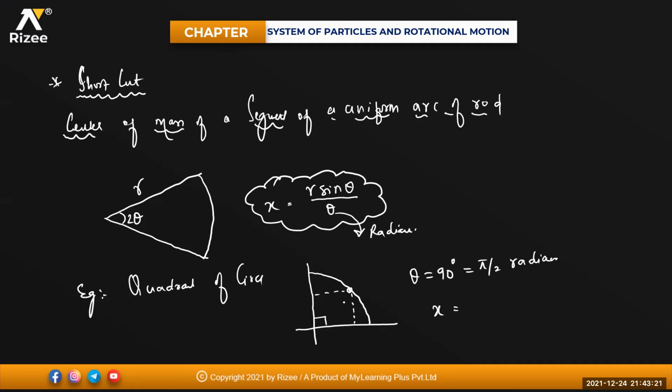So this will become the y coordinate yc, and here this will become the x coordinate. So x will be equal to the radius, whatever the radius you are taking right now from here, so r into sine 90 divided by pi by 2. That means this will become 2r divided by pi. The same way for y, y is also 2r divided by pi. Got an idea? For a quadrant of a circle, center of mass will be on the x-axis 2r by pi and y coordinate also 2r by pi.